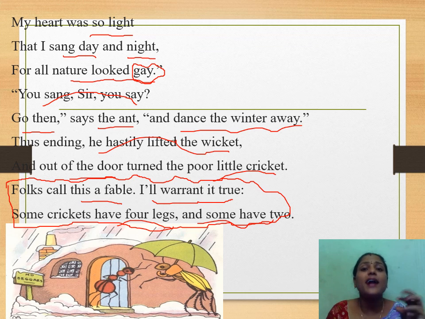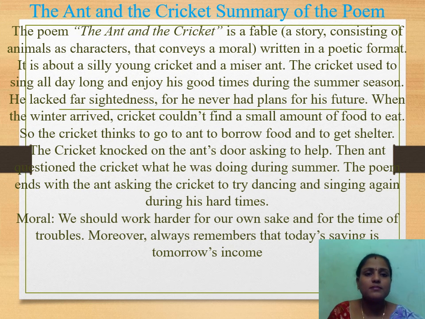Whereas the ant was continuously struggling, continuously collecting some amount of food when it was summer season, we come to know that it was summer and spring is gay. Gay means full of greenery everywhere, abundance of food and abundance of water. Whereas in winter season something will be missing, starvation will be there if we didn't store food, and for sure we are going to die of starvation, as the cricket was suffering. So the ant did the correct thing, where he worked hard in the summer and spring season, where he saved and he was safe in winter season. I hope you understood. Let us go into the summary.